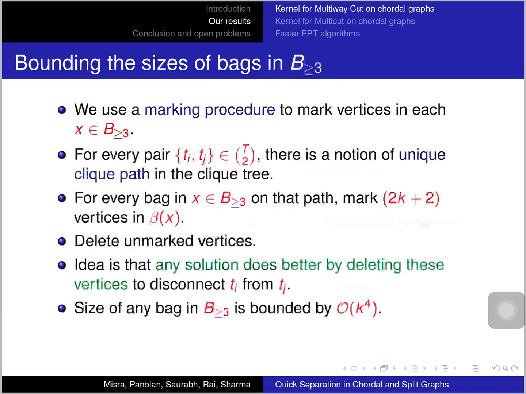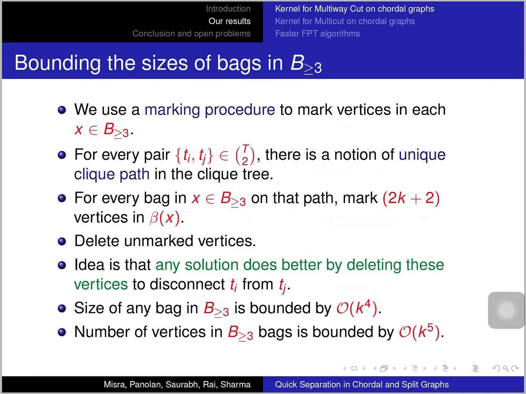And after doing this, the size of any branching bag is bounded by k to the 4, because there are k squared terminal pairs. For each of them we mark k plus 1 vertices in one bag, but the total number of marked vertices can be k to the 4 and they can all come in one bag. So the size of any bag is bounded by k to the 4, but there are k many bags, so the total number of vertices in branching bags is bounded by k to the 5.